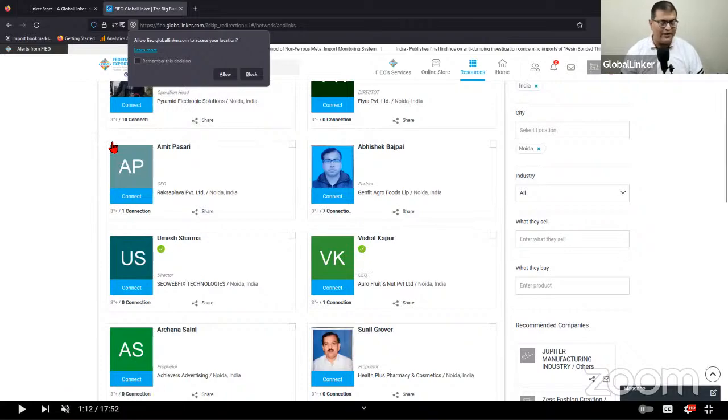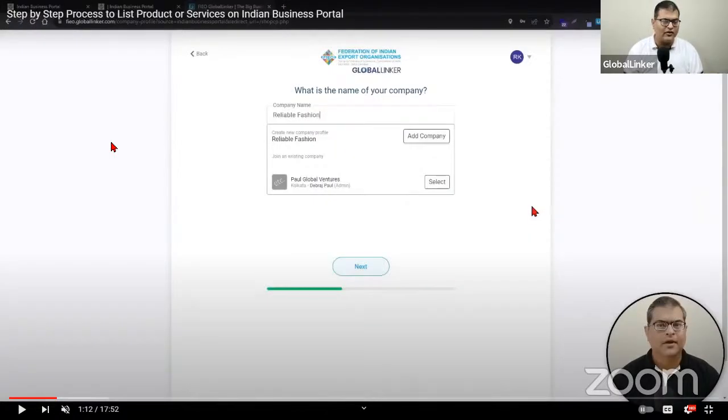So that's why it is suggested. It is my personal suggestion that you should add your GST number. There can be a possibility that while you're creating your digital catalog, you don't have your GST number handy or available. Don't worry, add it at a later stage, but you should add it. You should present yourself as a genuine business, as a verified business. So you should do that.